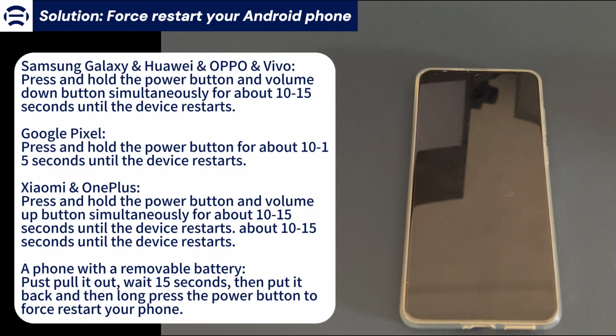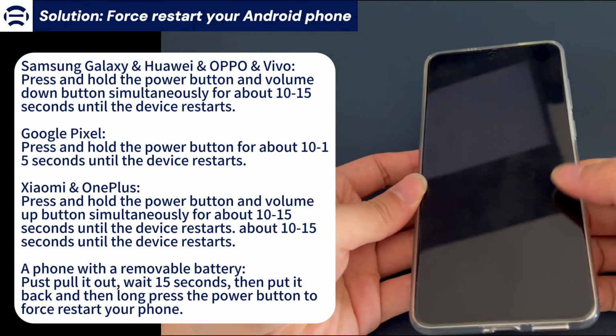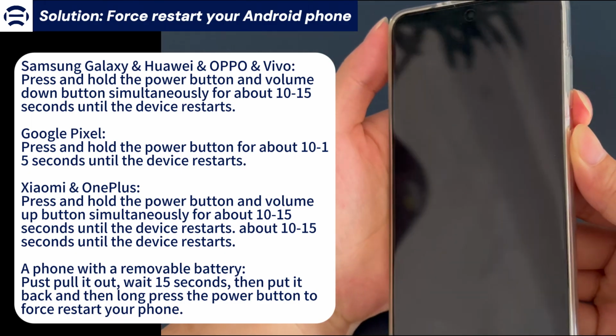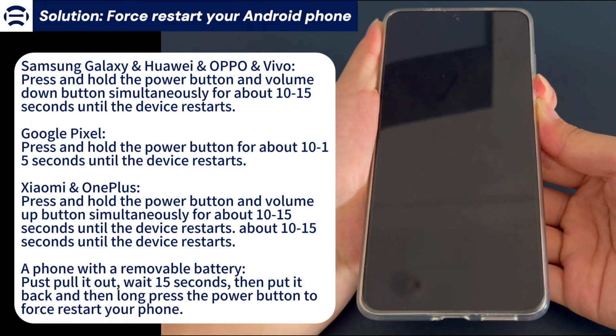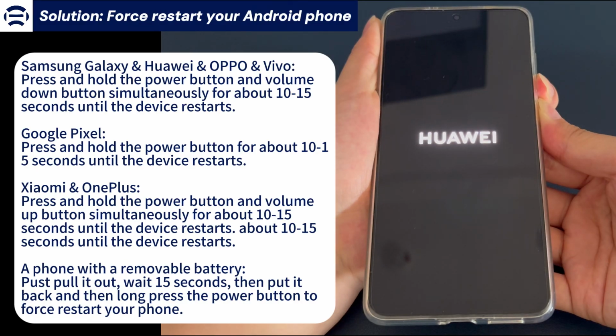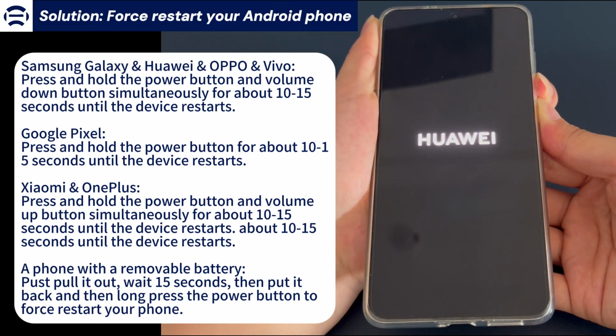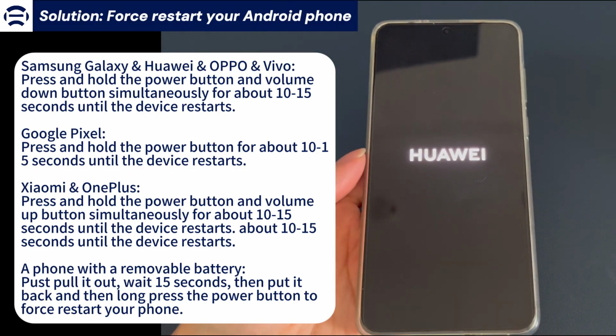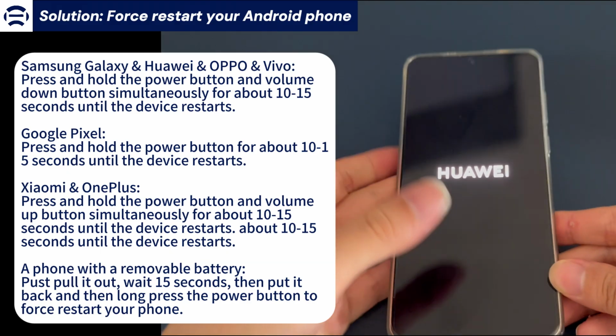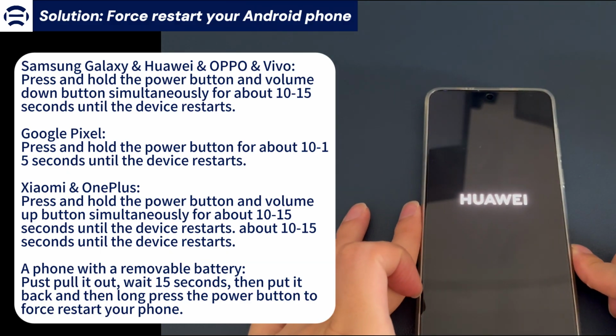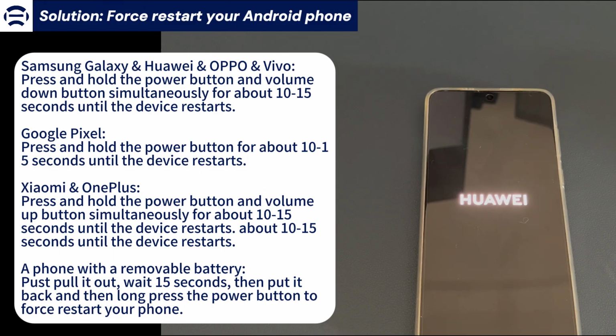To force restart a Samsung Galaxy, Oppo or Vivo phone, press and hold the power button and the volume down button at the same time for about 10 to 15 seconds. When you see the brand logo, release the buttons. To force restart a Google Pixel smartphone, press and hold the power button for about 10 to 15 seconds. When you see the brand logo, release the buttons.